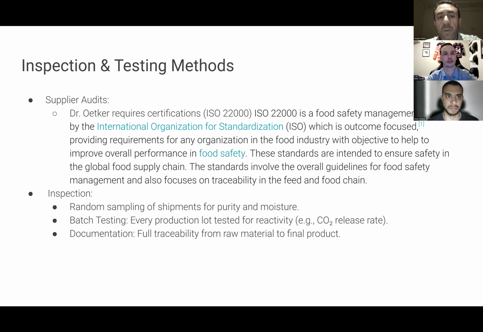The ISO 22000 is a certification made for food safety management by the International Organization for Standardization. And they, in fact, regulate a couple of inspections, whether being audited by Dr. Oetker internally or by third parties.